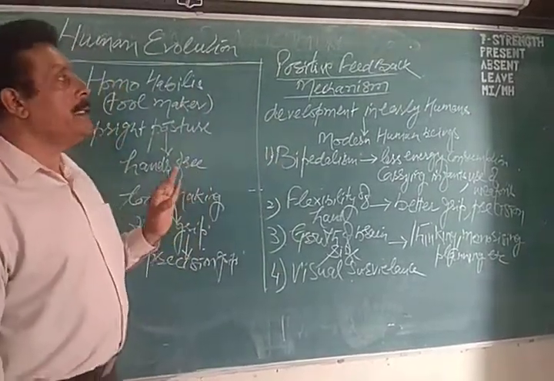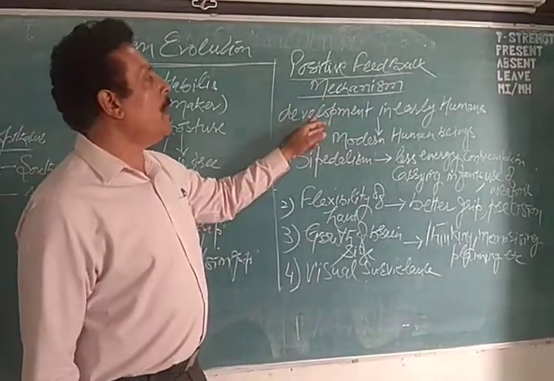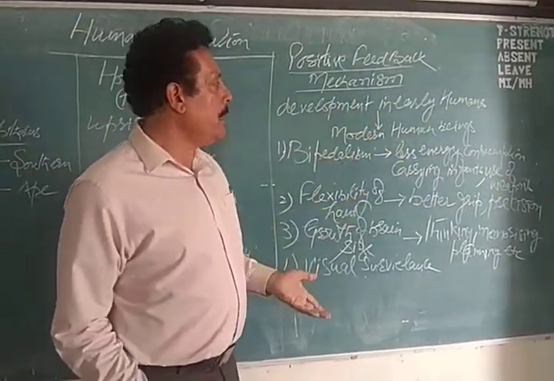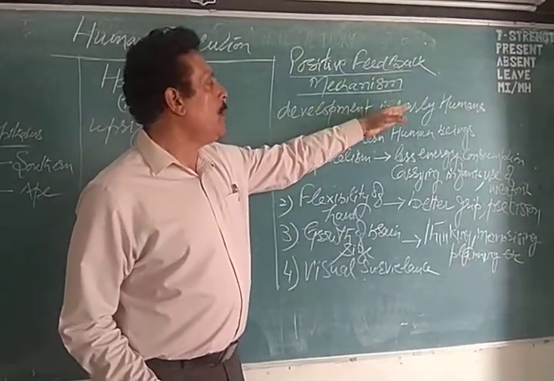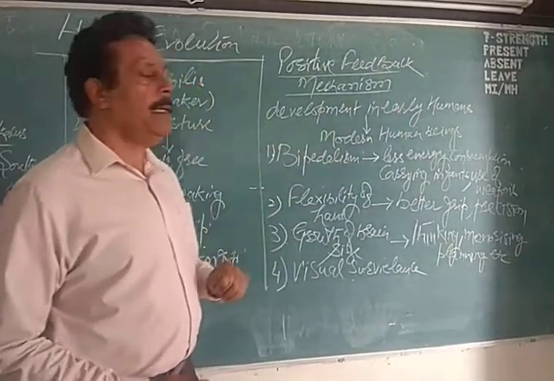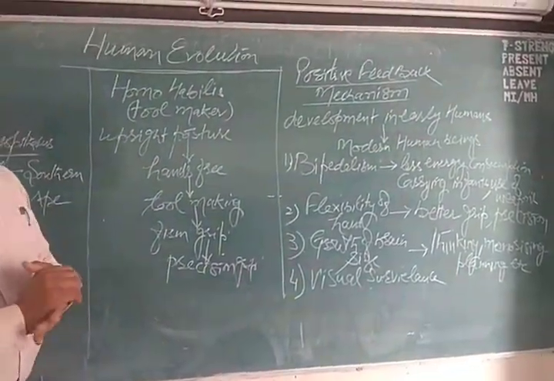What we are discussing is the development of human beings. So the development of early human beings that led to what we people are today, the modern human beings. This is known as the positive feedback mechanism.